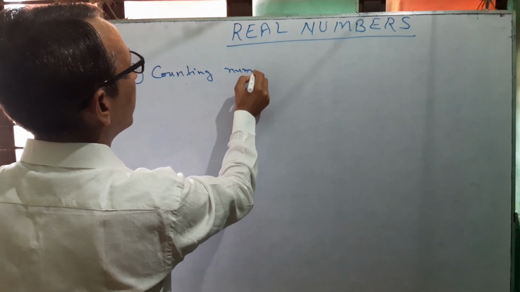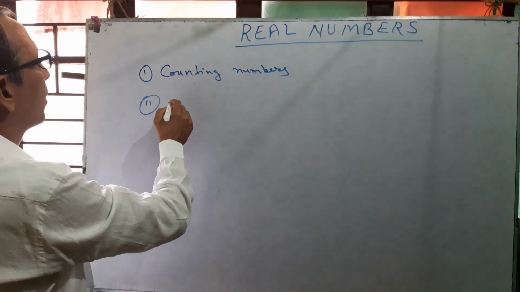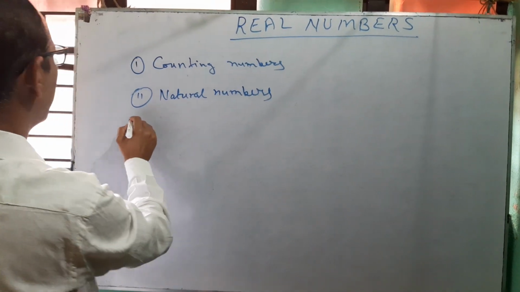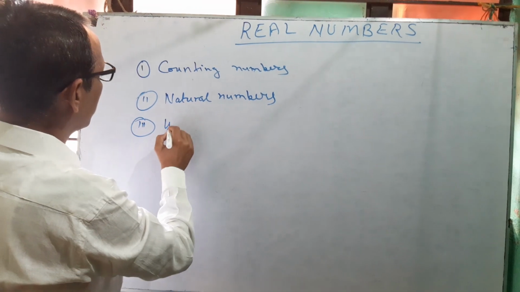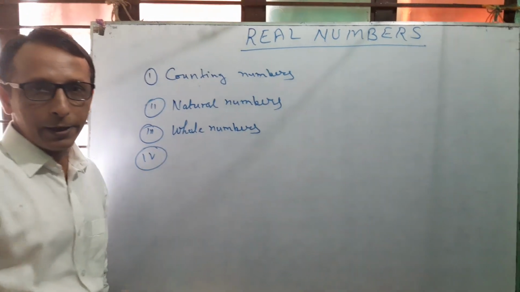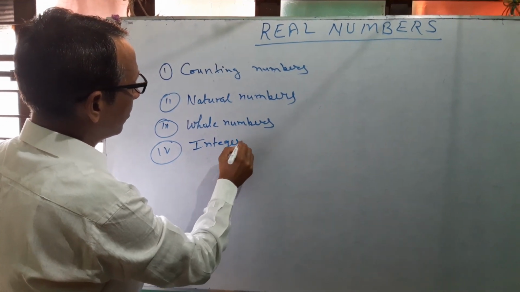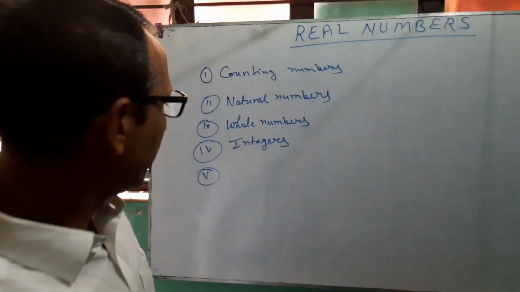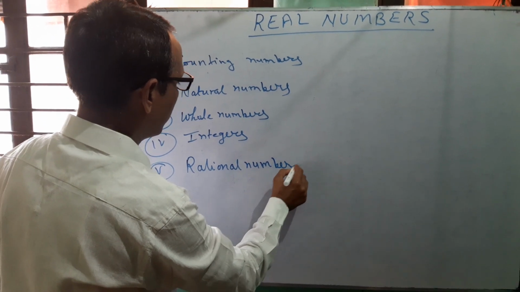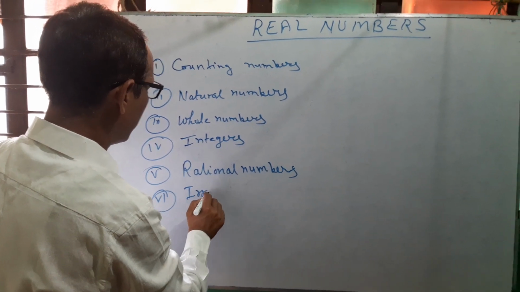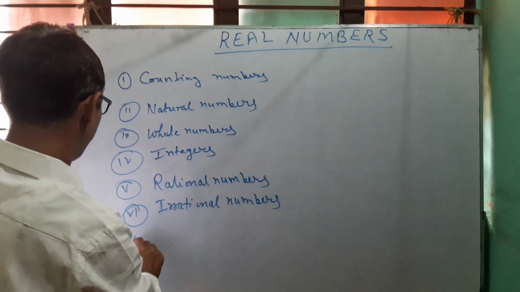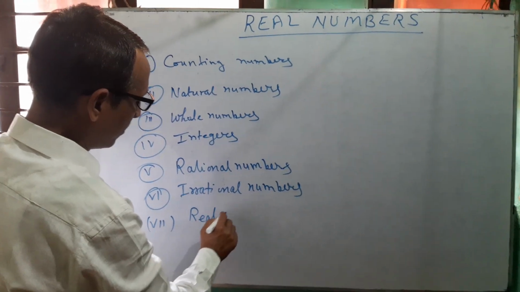first, counting numbers; second, natural numbers; third, whole numbers; fourth, integers; five, rational numbers; and six, irrational numbers, and seven, real numbers.